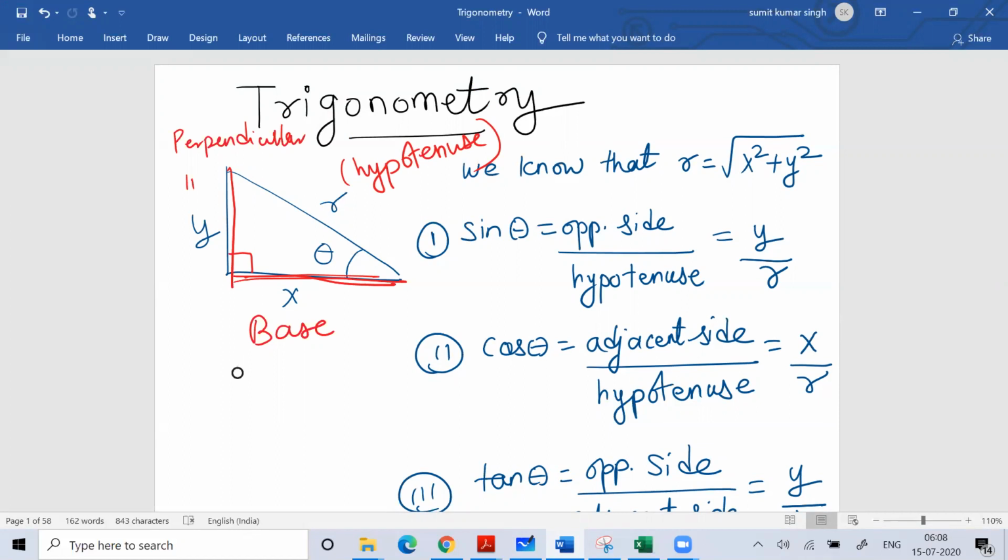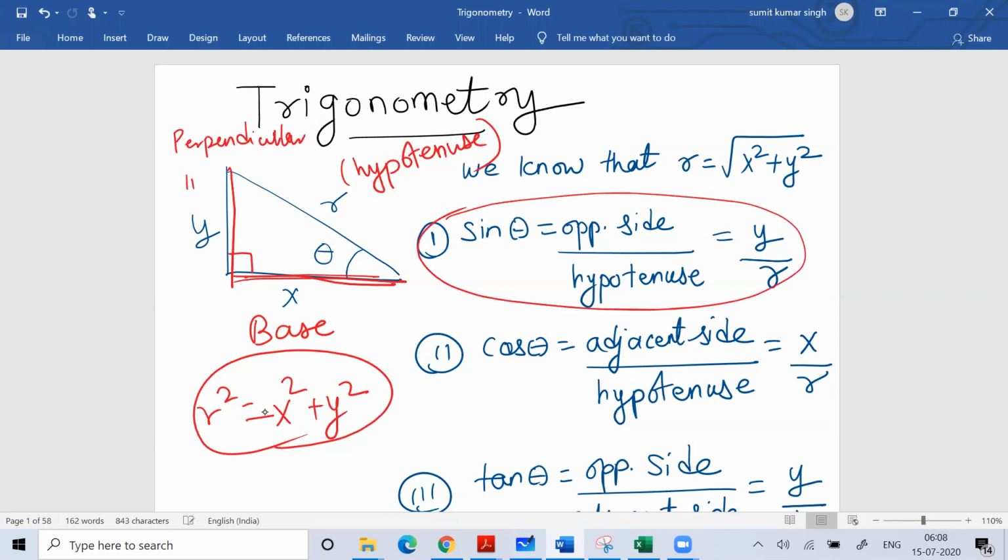Fine. So we all know the Pythagoras theorem. According to the Pythagoras theorem, r square will be equal to x square plus y square. We know this relationship very well. Going further with this relationship, you can remember a few variables we normally use in trigonometry. One is called sine theta. Sine theta basically means the opposite side divided by hypotenuse, that is perpendicular by hypotenuse.